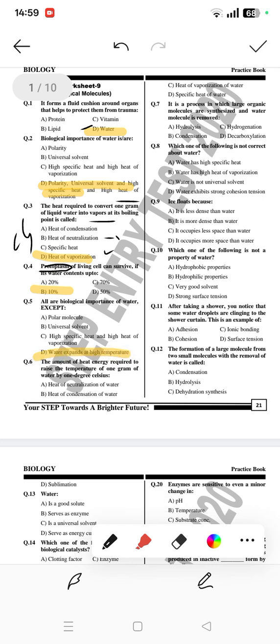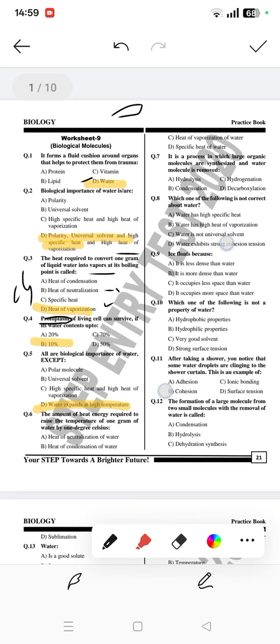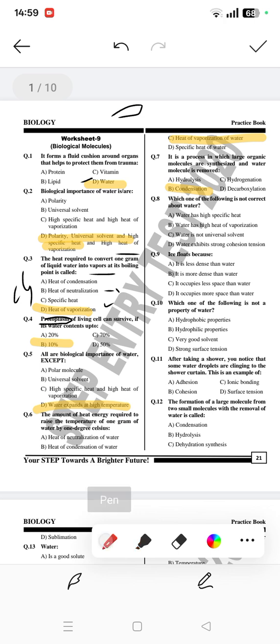The sixth question is the amount of heat energy required to raise the temperature of 1 gram of water by 1 degree Celsius. That's also called heat of vaporization. Seventh question: it is a process in which large organic molecules are synthesized and a water molecule is removed. So that's called condensation. Condensation is a process in which a big molecule is formed by the removal of water. Hydrolysis means a process where you require water, but in condensation you don't. So the right answer is B.